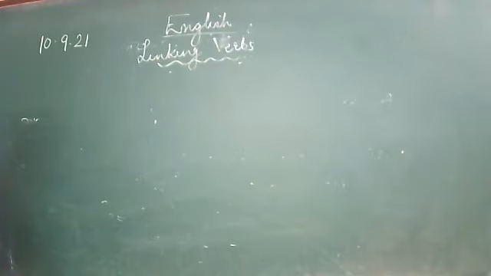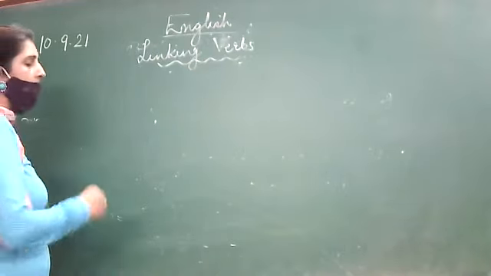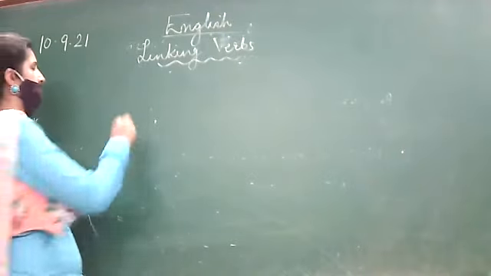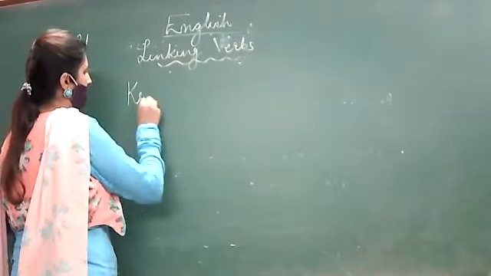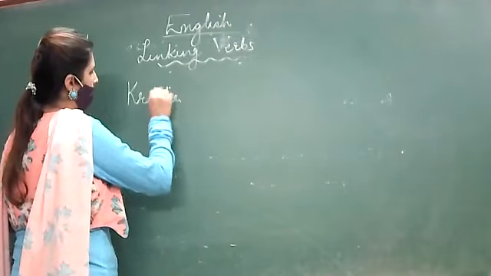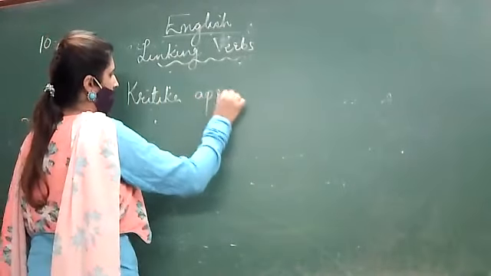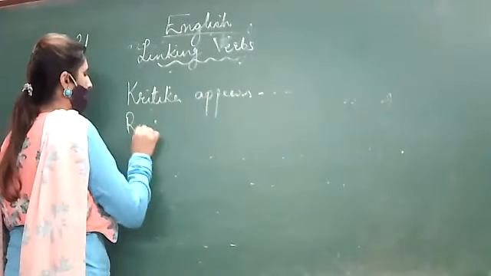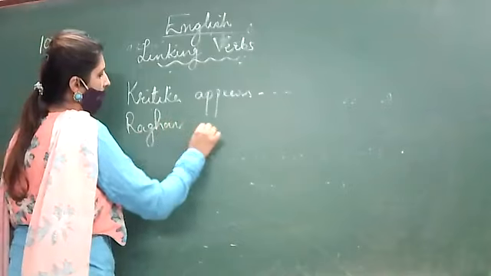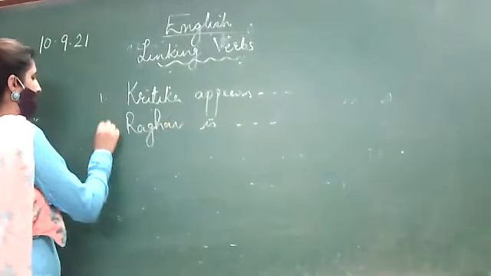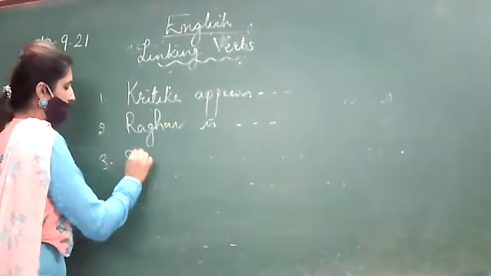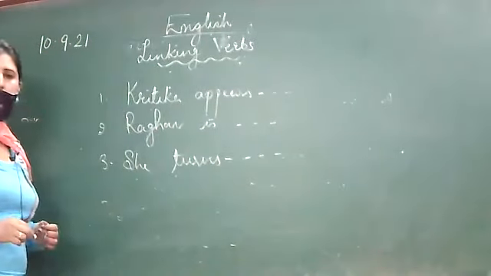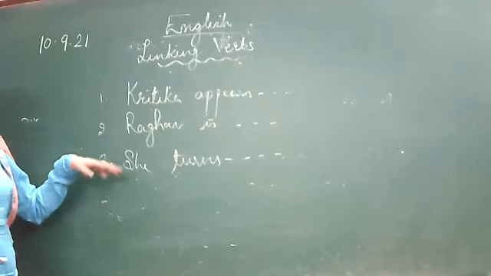So what is a linking verb? For example, if I write down some of the examples, now in this case, see these examples.